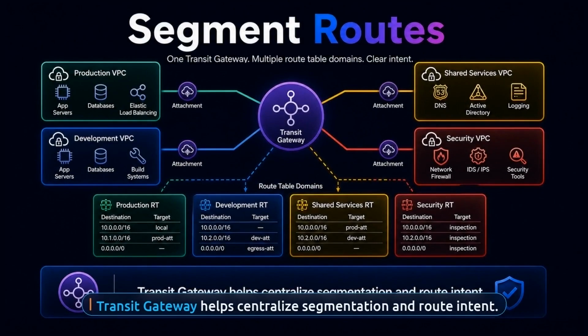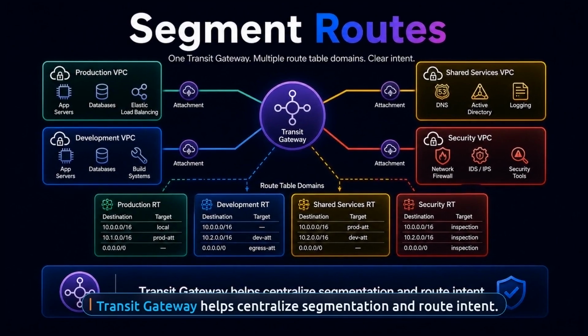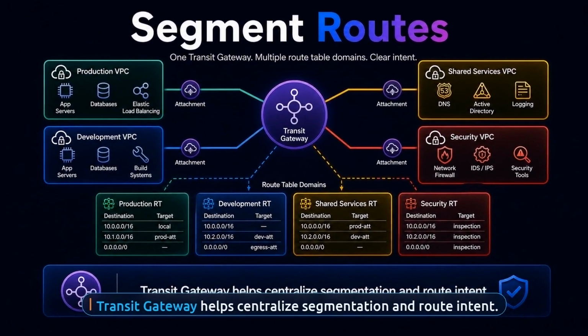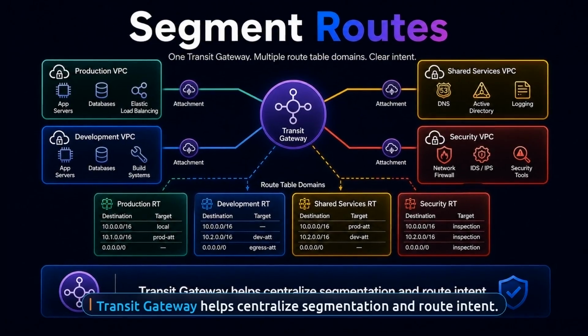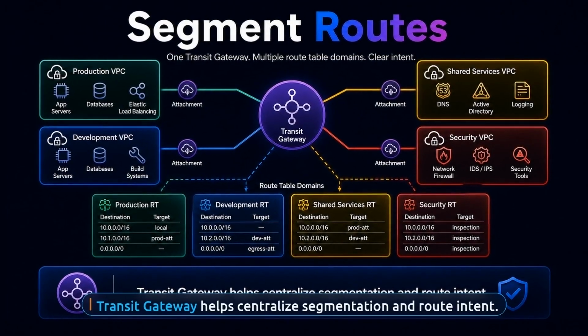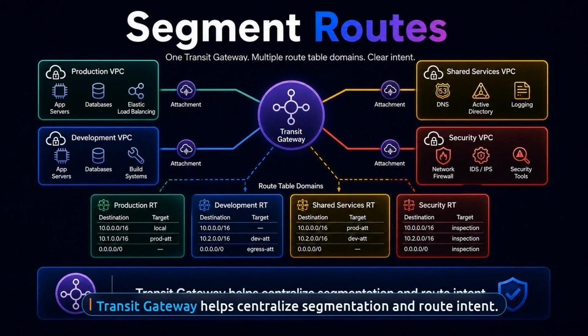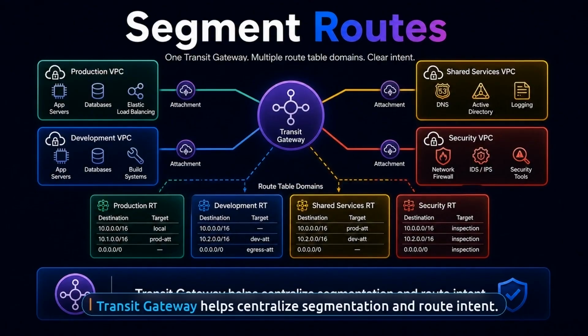This is where route tables and segmentation start to matter. Production does not always need to talk to development. Shared services might need wide reach. Inspection or security paths might need to see traffic from several VPCs. The hub lets you express those rules more centrally.